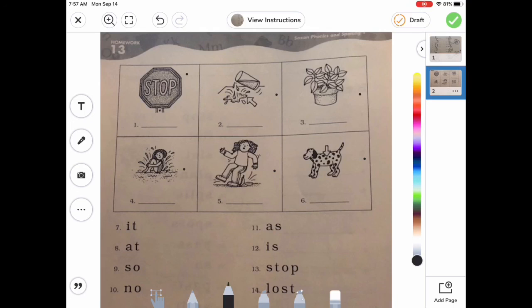The words at the bottom, it, at, so, no, as, is, stop, and lost, you're going to try to code those words. So remember, you're going to be looking for if they have a consonant behind them to see if they're open or closed, and those vowels are going to be long or short.